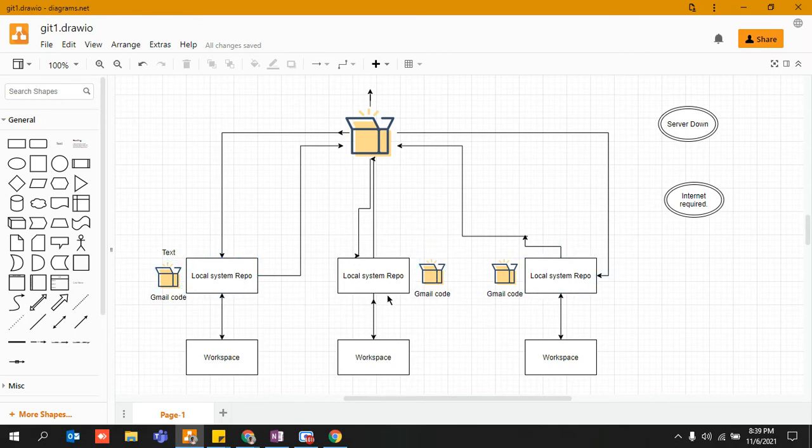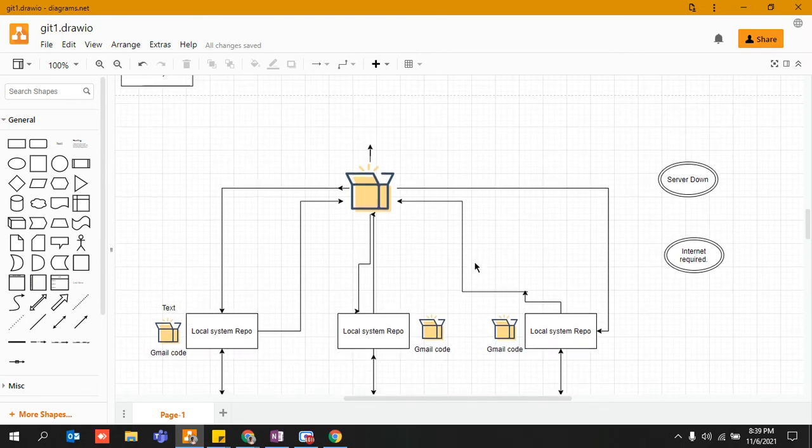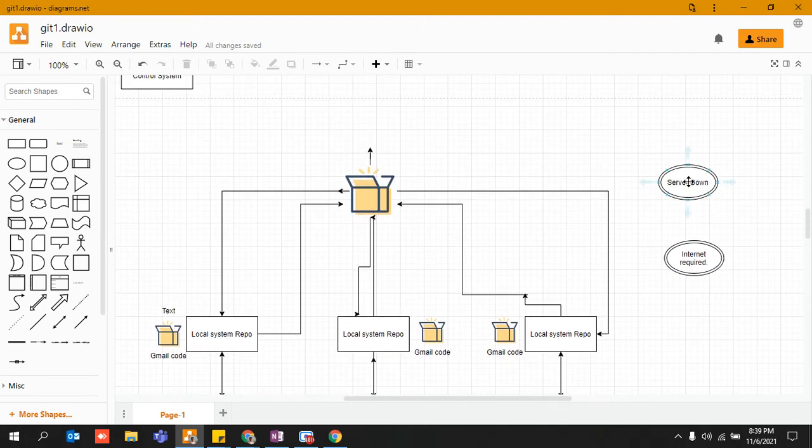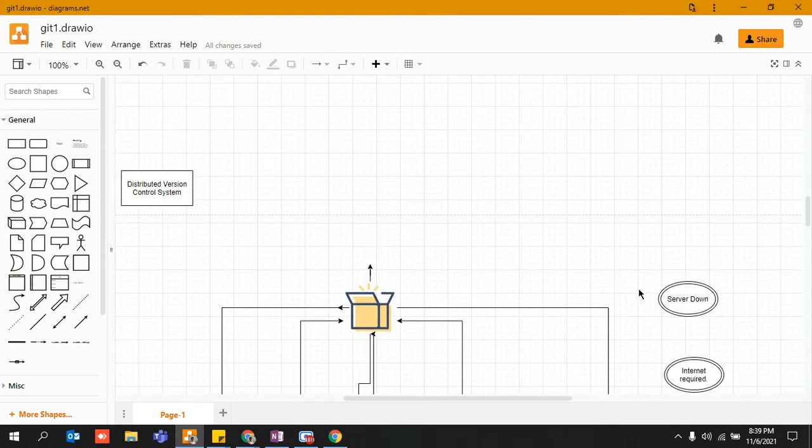So the same code is available everywhere. You can just go ahead, append your work and continue, right? This was the whole essence and importance of a distributed version control system. Even if a server is down, there is no excuse, you can still continue work, right? And the second best thing is that even internet is not required, right? So these were the two reasons why Git got introduced.